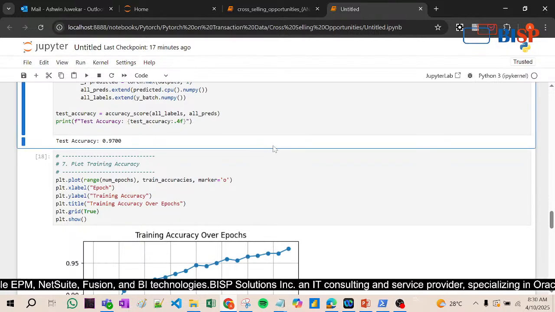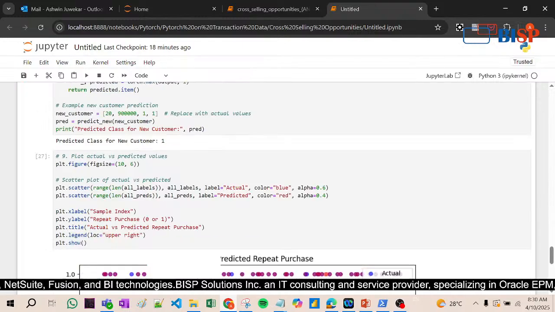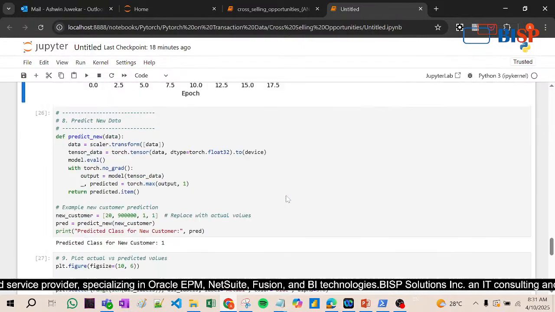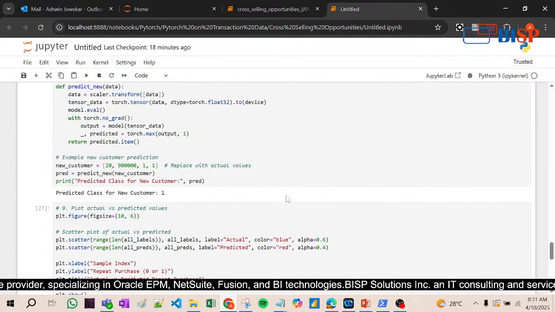The blue and the red lines are on the same line, overlapping each other. These are called actual and predicted repeat purchase, coming one above the other. So this is how cross-selling prediction is done.